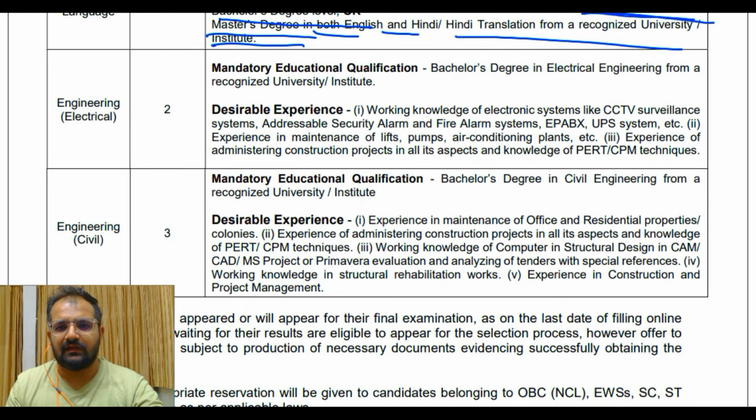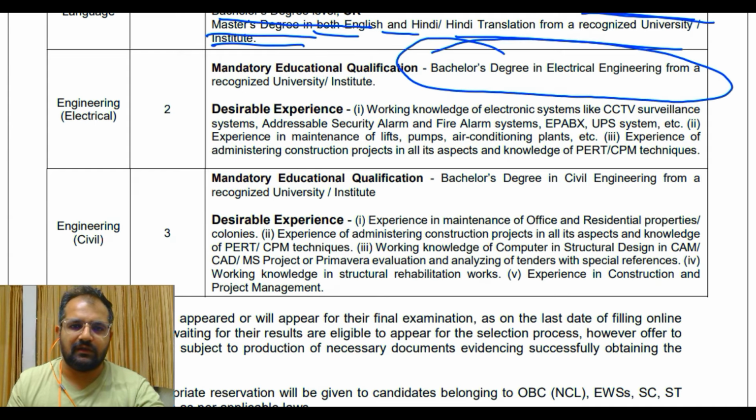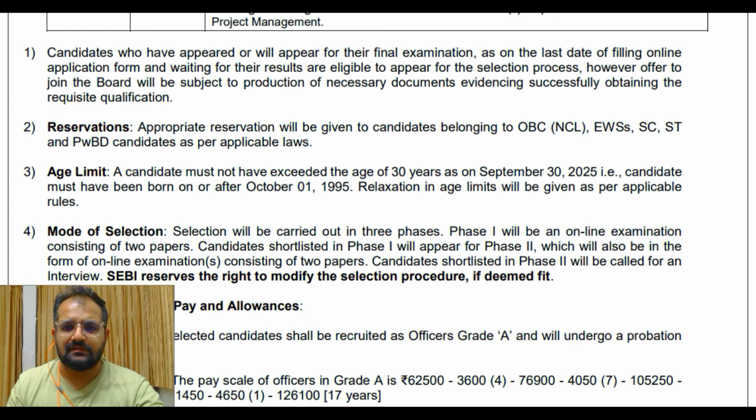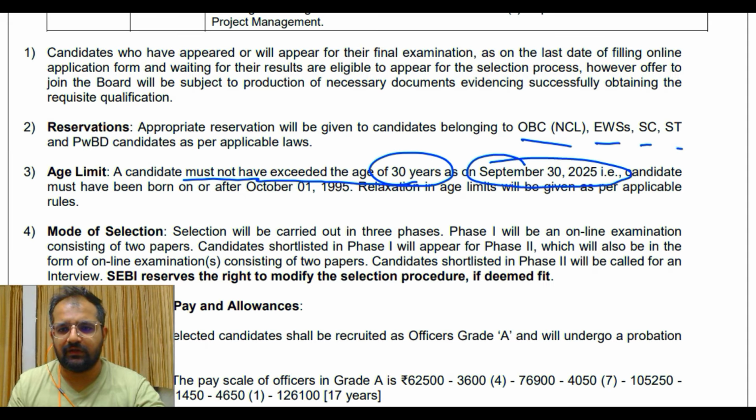For engineering electrical, obviously your bachelor's degree in electrical engineering from a recognized university. For civil, again bachelor's degree, but not for all the disciplines, only for civil engineering. Okay, reservation is there obviously for OBC non-creamy, EWS, SC, ST. Age limit is not exceeding the age of 30 years on September 30th 2025.